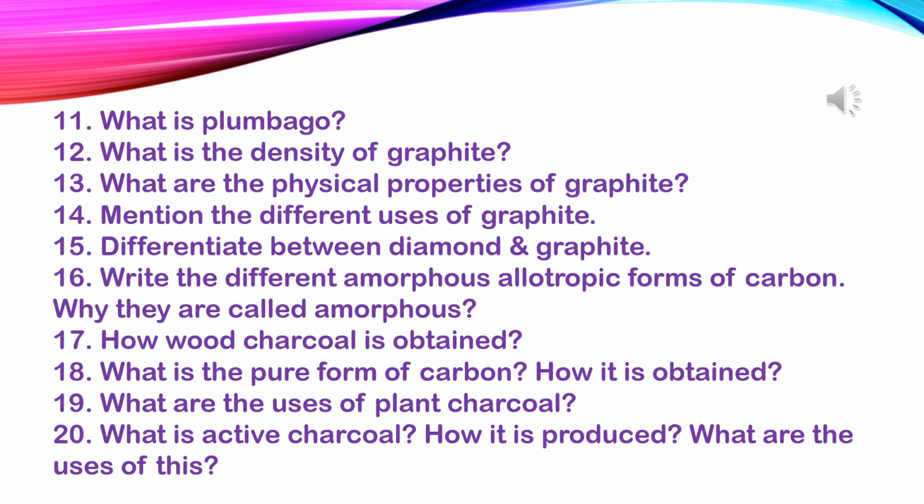Graphite is soft and greasy to touch. On rubbing, graphite makes a black mark on paper, so it is called blacklead or plumbago. The density of graphite is 2.2 gram per centimeter cube. Graphite can conduct heat and electricity.